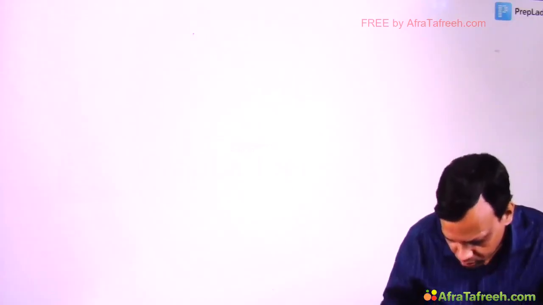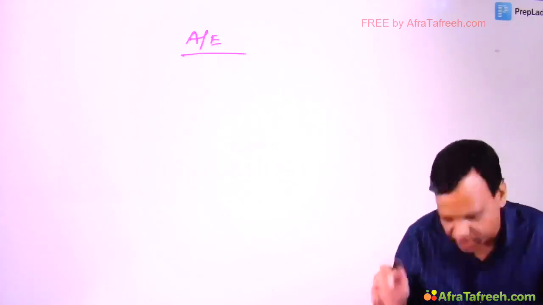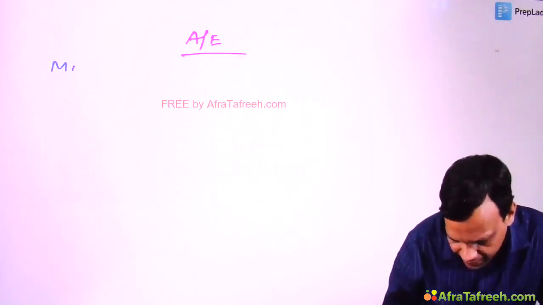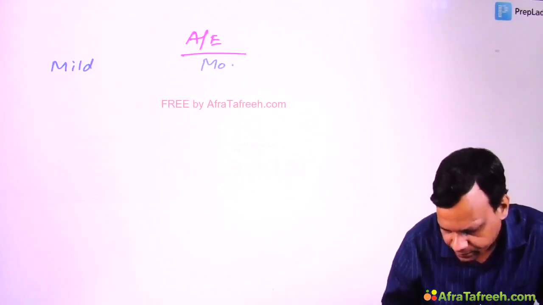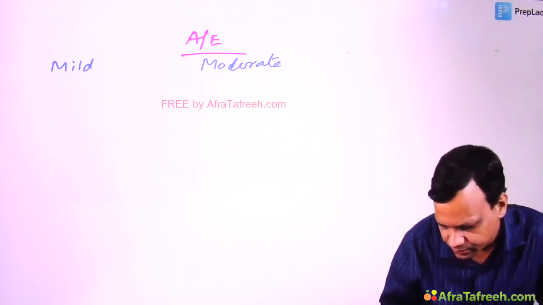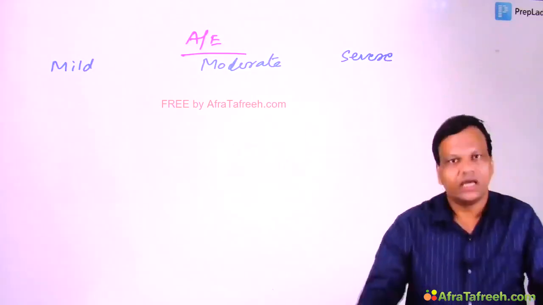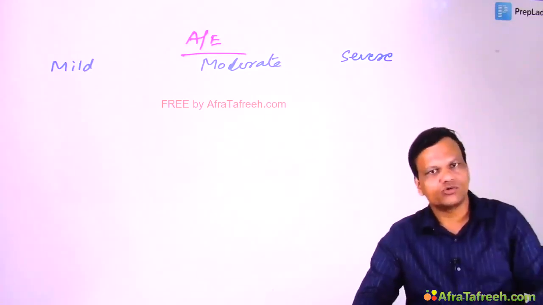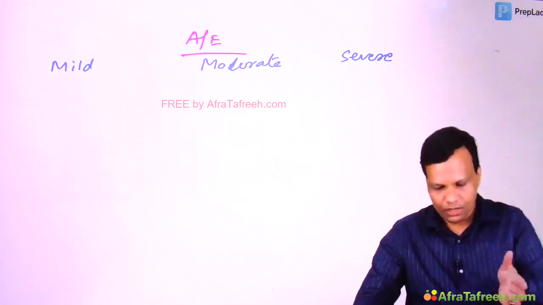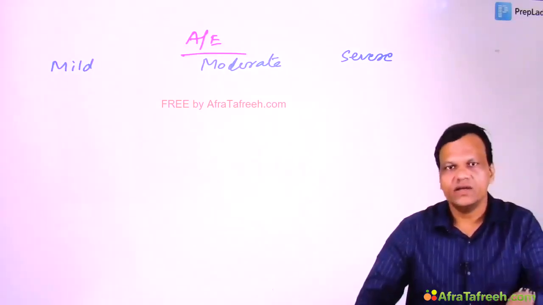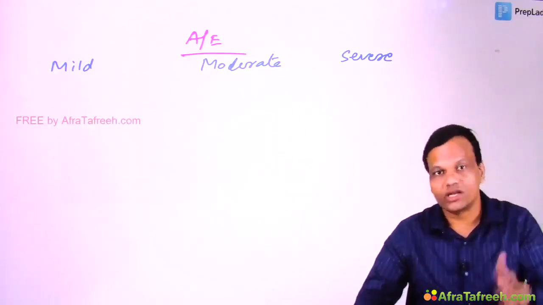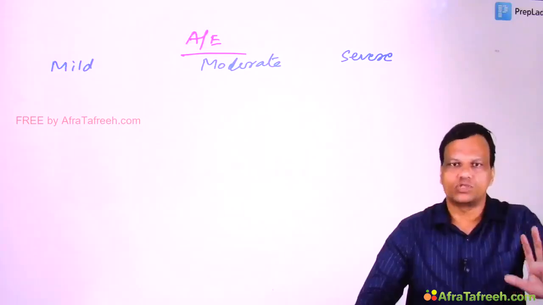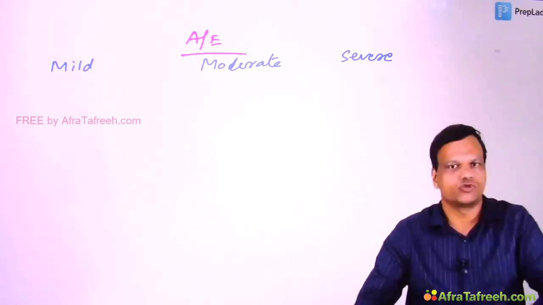Now coming to adverse effects of oral contraceptives. Adverse effects we can divide into mild, moderate and severe. The basic thing is, mild side effects normally occur, and there is no need of stopping the OCP. We can continue OCP. Moderate means here we can think of stopping, but it is not necessary. But in severe, we have to stop. Whenever these side effects occur, OCP has to be stopped.